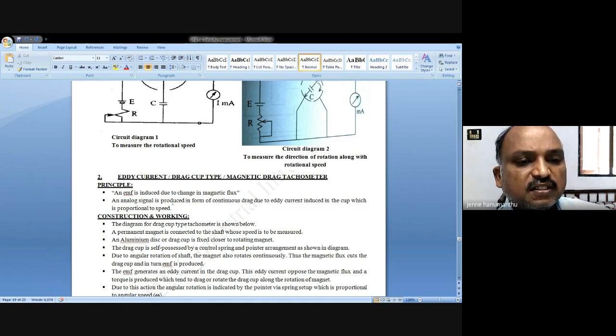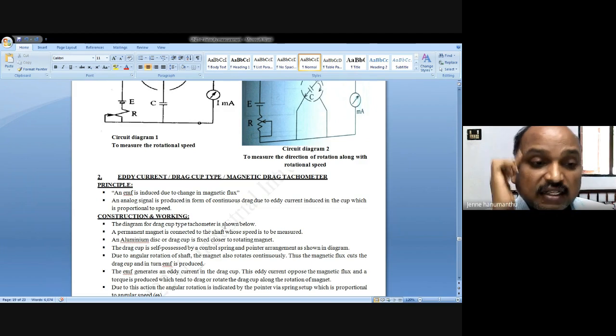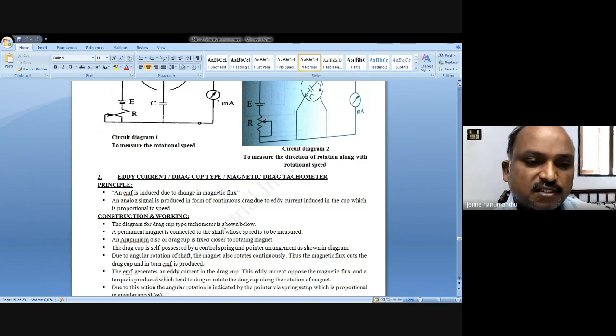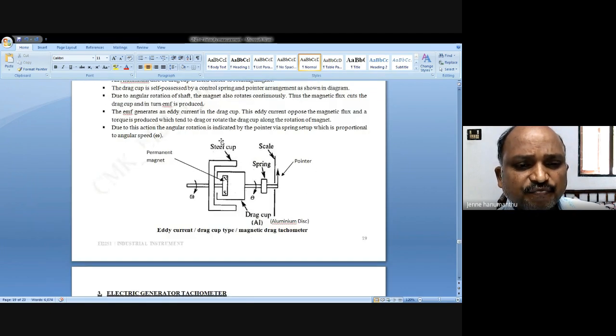An analog signal is produced in the form of continuous drag due to eddy current induced in the cup, which is proportional to speed. See the construction and you can understand the meaning of the eddy current or drag cup type tachometer. See the diagram of the eddy current drag cup or magnetic drag cup tachometer.